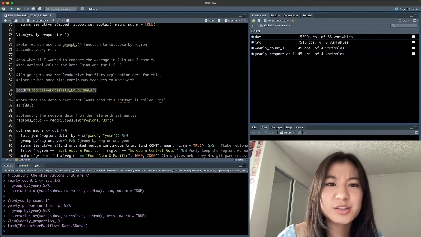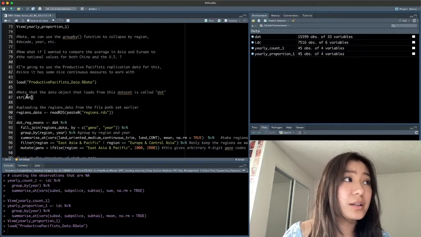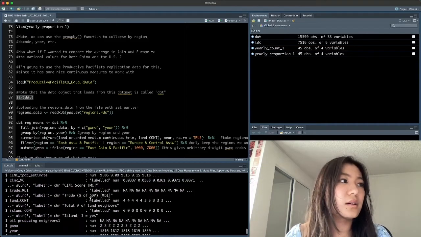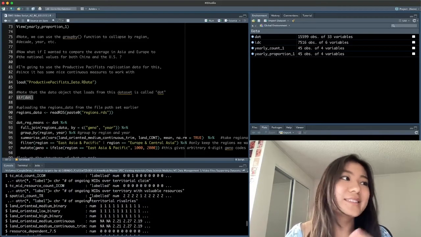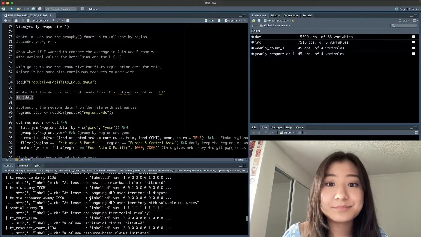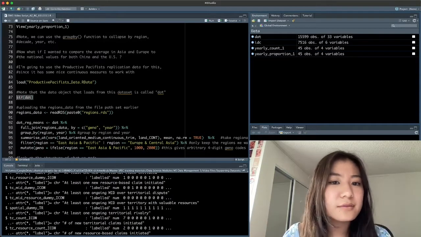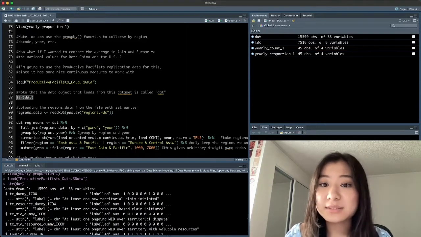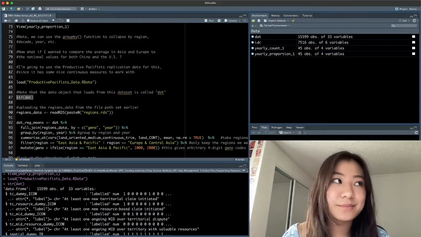Let's take a look at the structure of that with the str command on line 87. So in our console, we can see there's a lot of variable names. It looks like we have 15,599 observations and 33 variables.